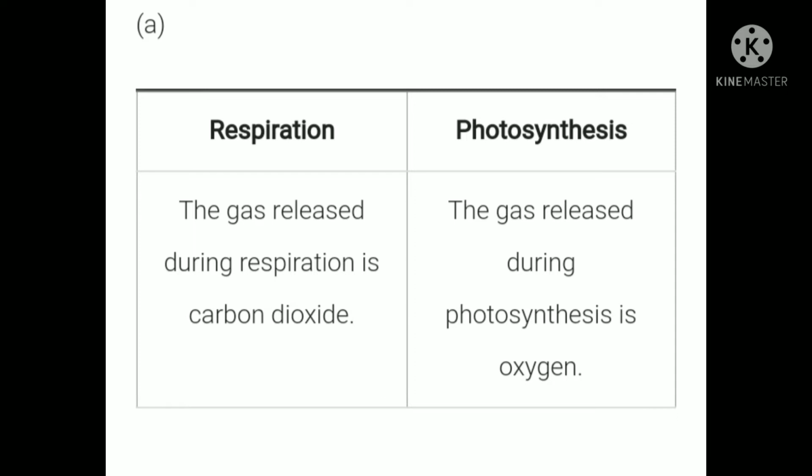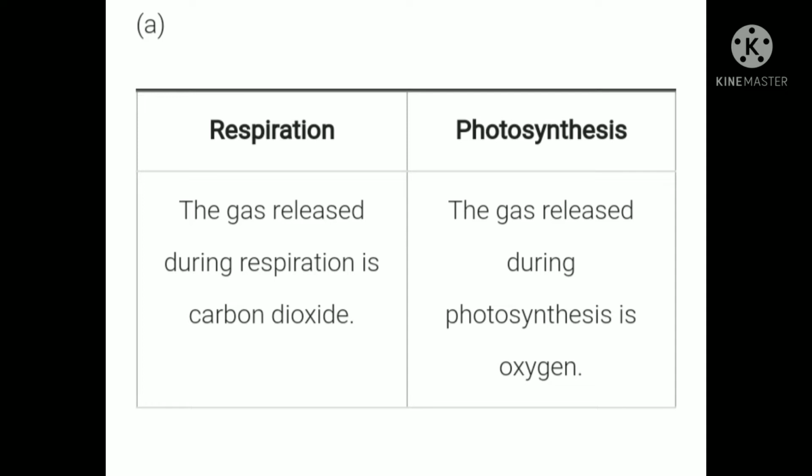Photosynthesis is done by the plants only, but respiration is done by animals, human beings as well as birds. In case of respiration, the gas released is carbon dioxide. So remember, the end product of respiration is carbon dioxide.